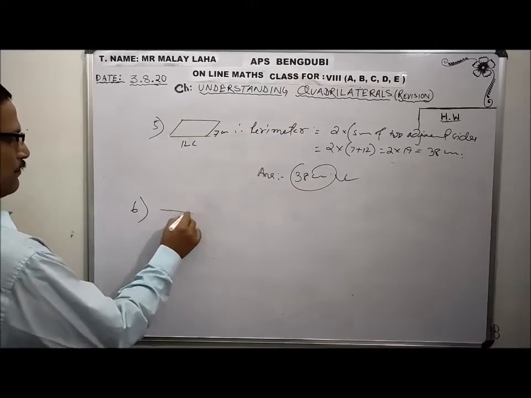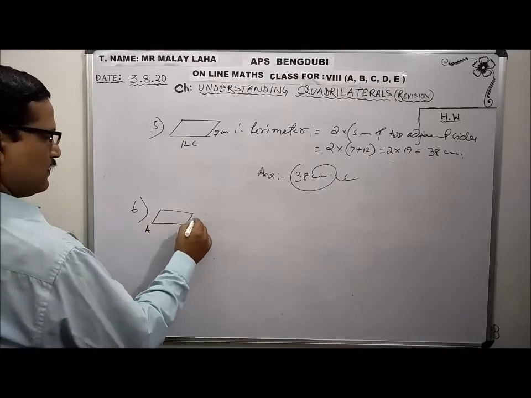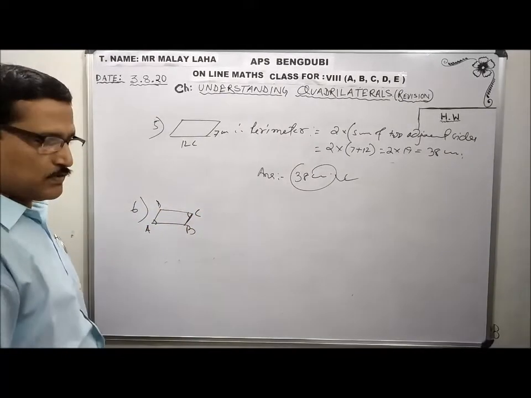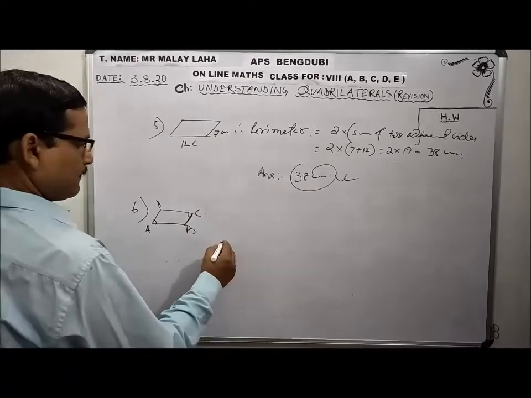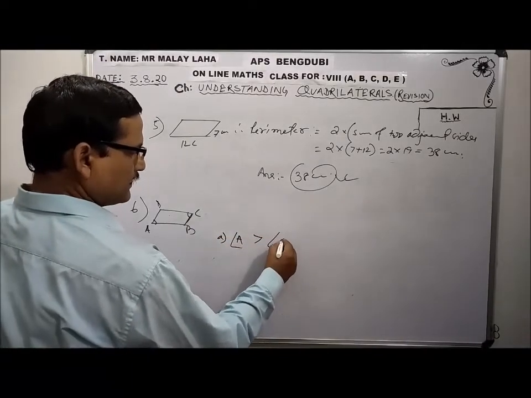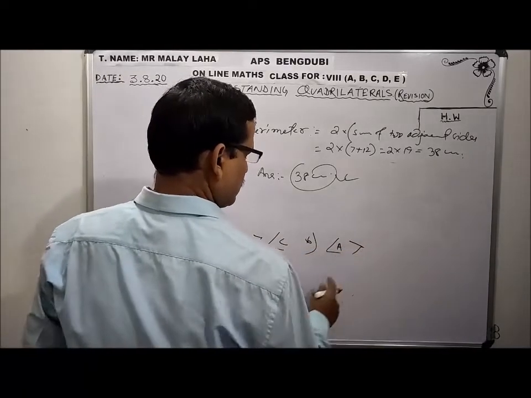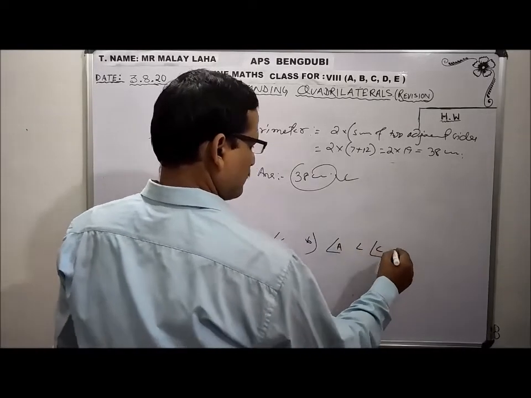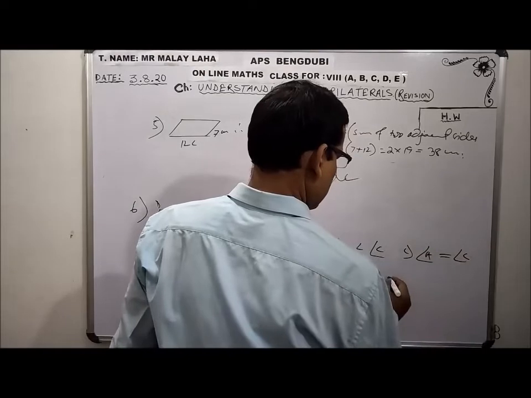Question six, parallelogram ABCD. These two angles are called opposite angles. If ABCD is a parallelogram, angle A is opposite to angle C. A, angle A greater than angle C. B, angle A less than angle C. C, angle A equal to angle C. D, none.